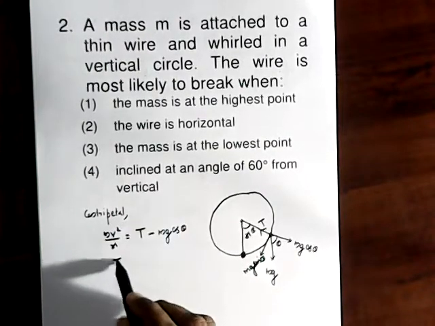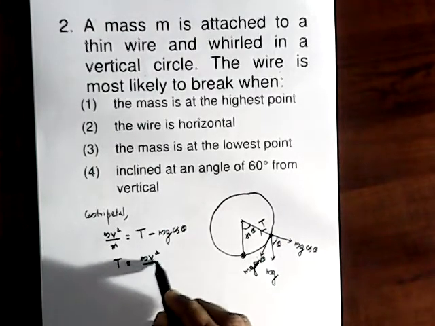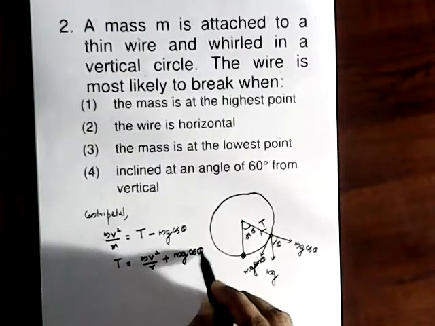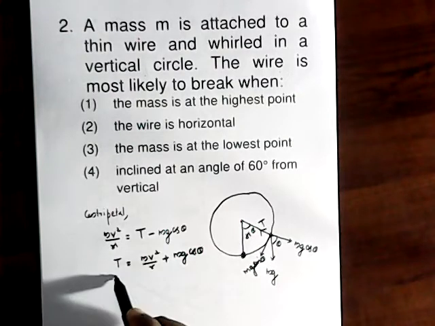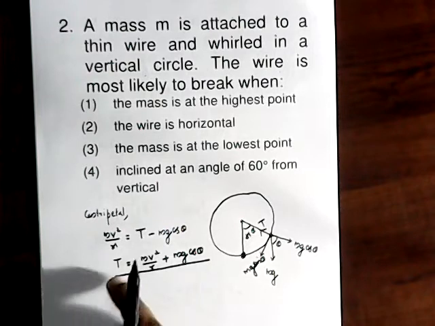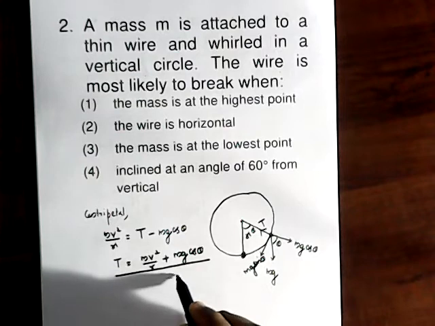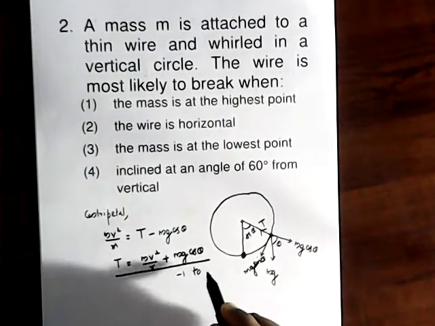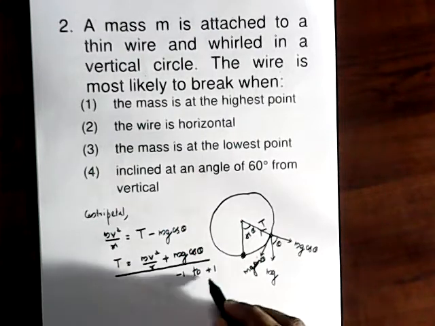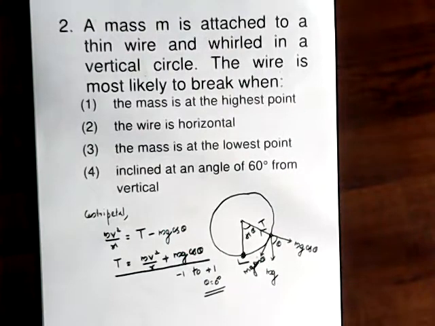So the tension at any angle is equal to m v square by r plus mg cos theta. From this relation, we know that when theta varies, the tension varies. The cosine theta value ranges from -1 to +1. So it gets the maximum value when theta equals 0, that means at the lowest point.